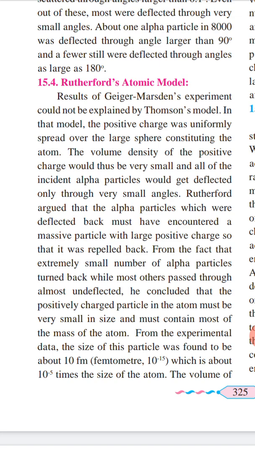So they need to verify all the assumptions given by the earlier scientists' models. What the Geiger-Marsden experiment could not explain in Thomson's model is that the positive charge was uniformly spread over the sphere constituting the atom. The volume density of the positive charge would thus be very small, and all of the incident alpha particles would get deflected.